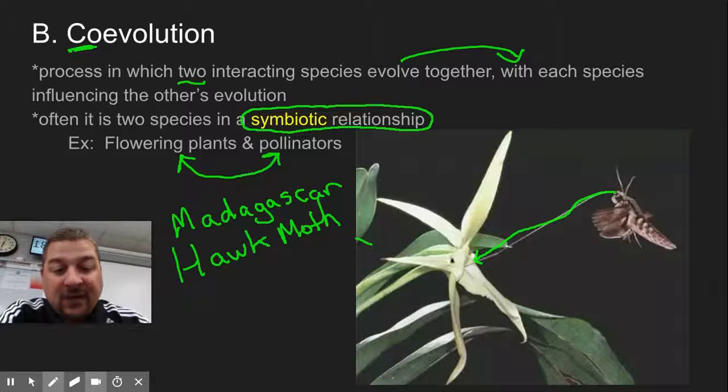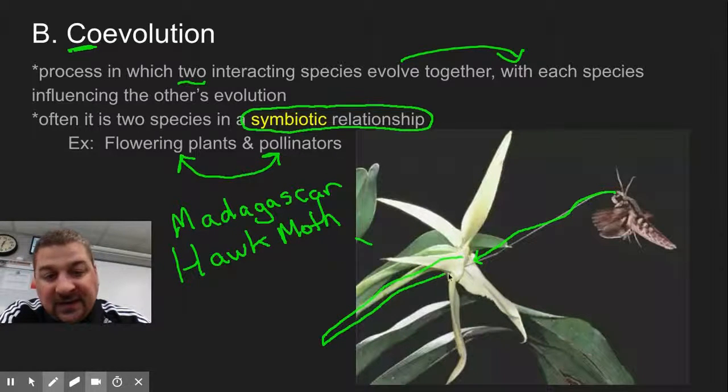And then the flowers have these really deep flower tubes. So that tongue is adapted. They're both adapted to each other. This has a long nectar tube, and the hawk moth has a long tongue to reach down in there to get the nectar at the bottom. And as it does so, it brushes against the pollen out here, gets the pollen all over the moth, and when it goes to the next flower, it pollinates the flower.